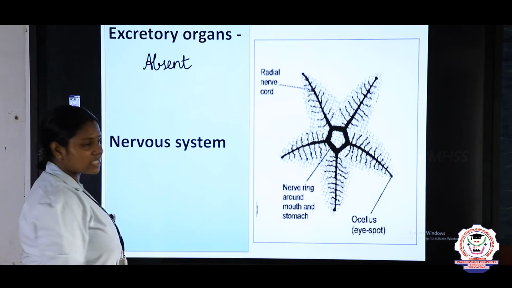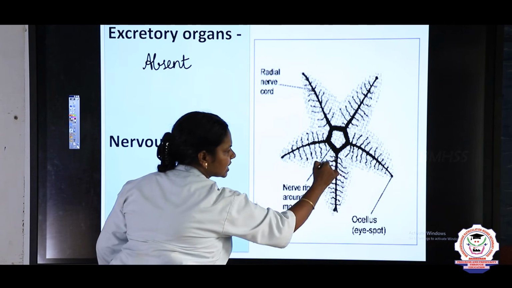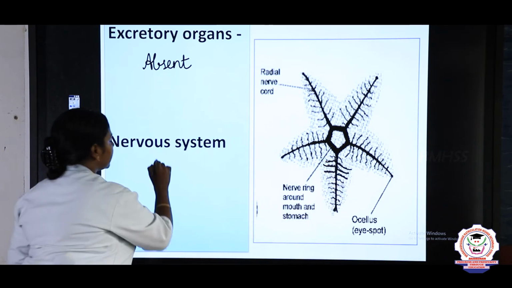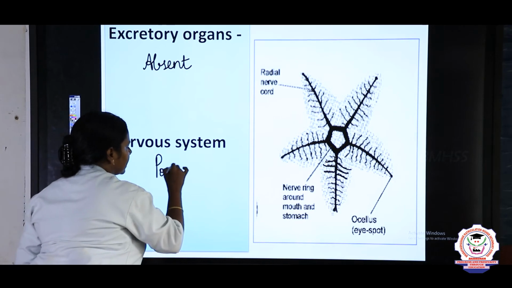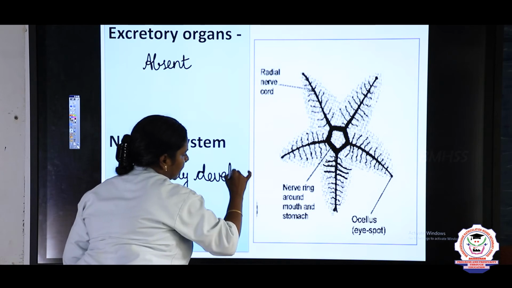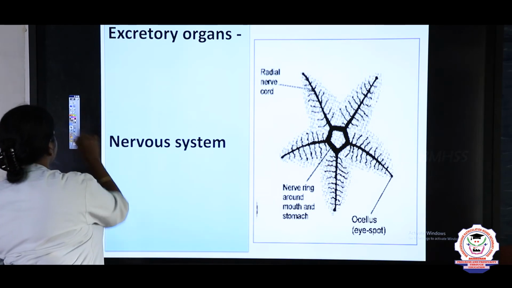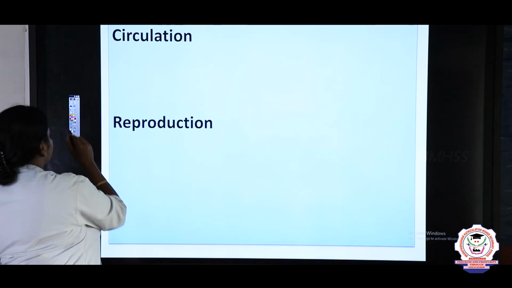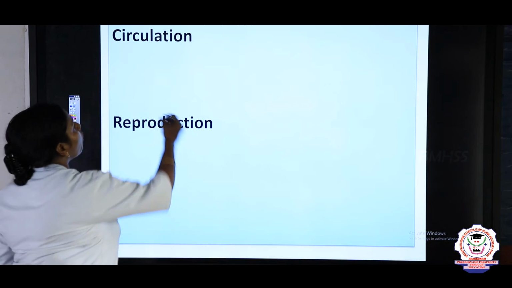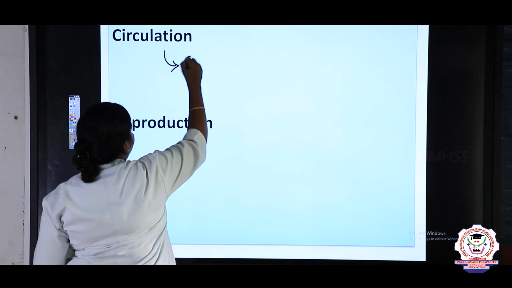And the nervous system, just look into this picture, children. Nerve nets. So the nervous system is very poorly developed. And next, circulation. The circulation is of open type. Only the water movement is there.